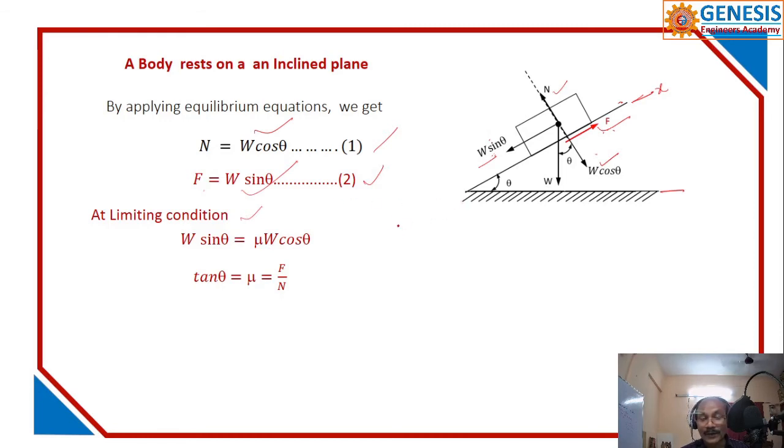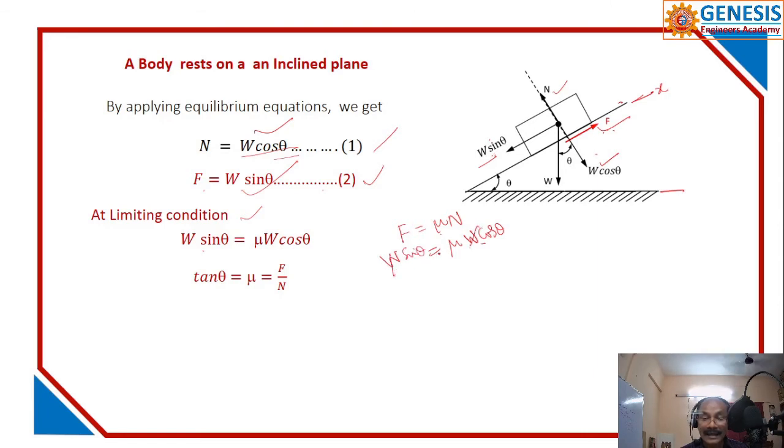At limiting condition, the friction force F is equal to mu N. Mu is there, and N is equal to W cos theta, so I have substituted this value. Next, W sin theta.